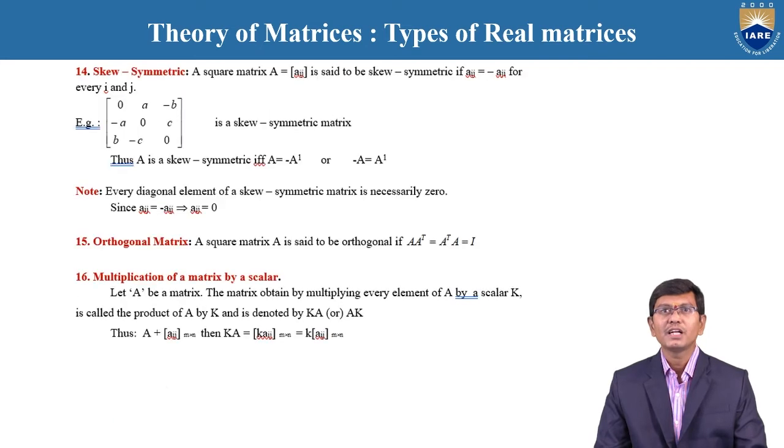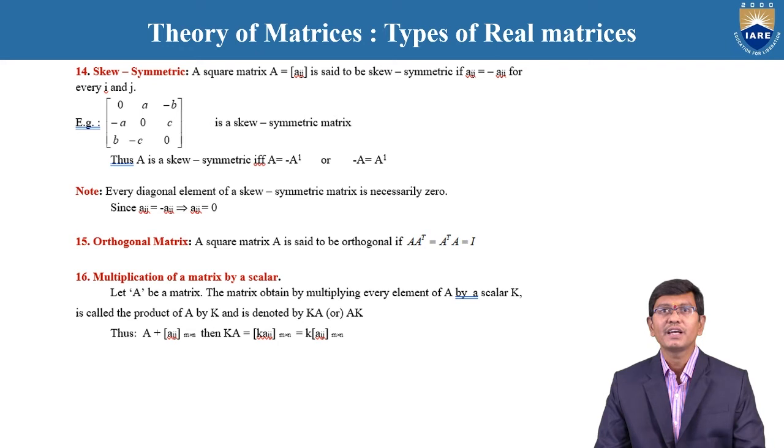And coming to the skew symmetric matrix. Similar to before, it is a square matrix, but here, after interchanging the rows and columns, the resulting matrix is the negative of the given matrix. Such a matrix is called a skew symmetric matrix.